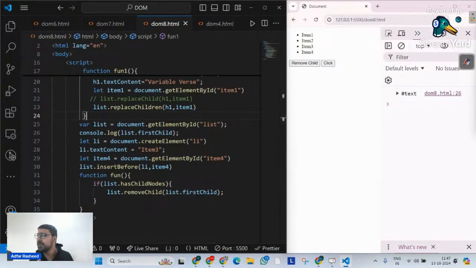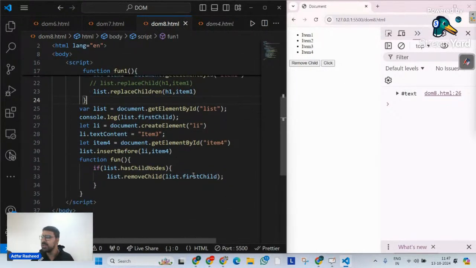But sir, H1 is a big text. Of course, H1. That's irrelevant here, Govind, right? Whether you create H1 or anything, it was not about H1. It was not about list items. It was about these methods. So whatever you do, it's completely up to you. I hope that makes complete sense. Am I clear, guys? Yes or no? Am I clear? Done?